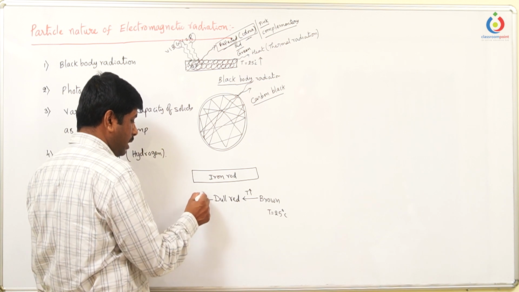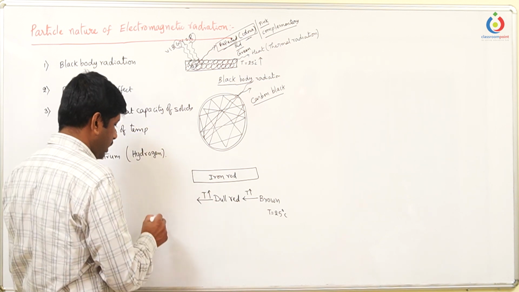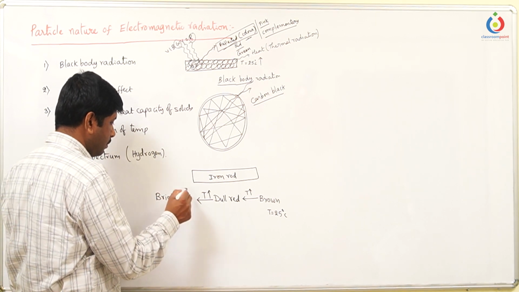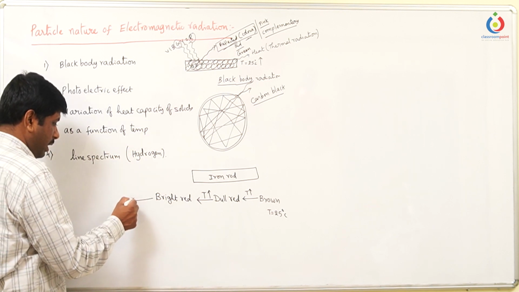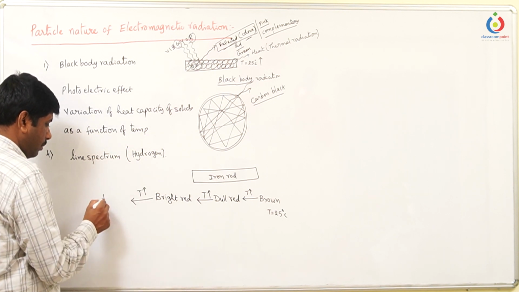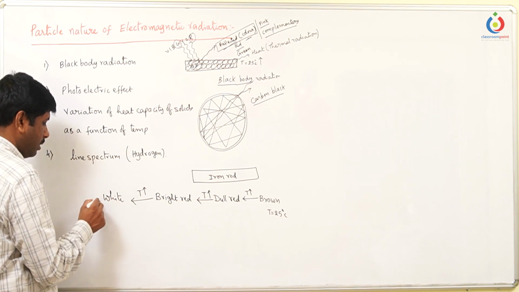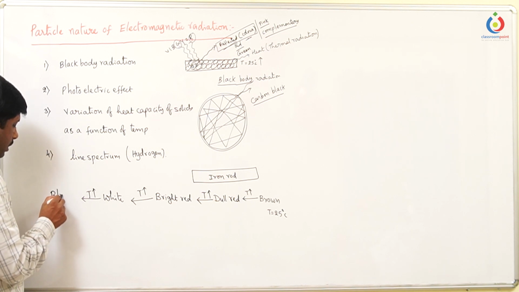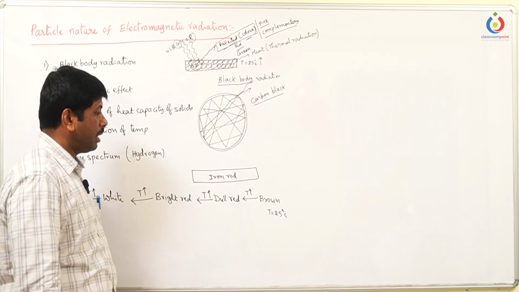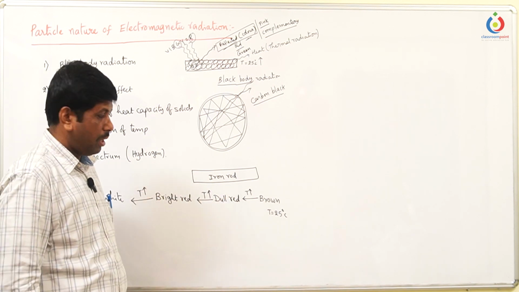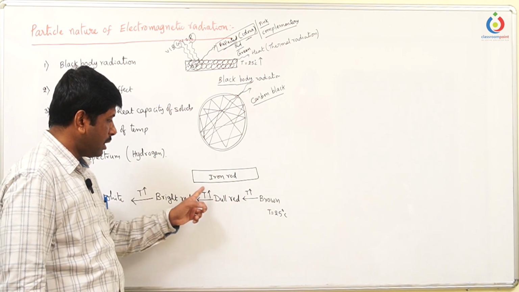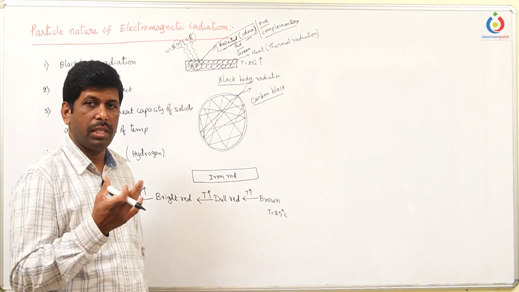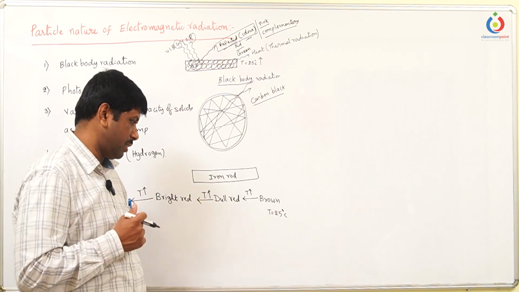Again, when temperature increases, it appears bright red. Again, when temperature increases, initially it appears white, and later, at the highest temperature, it almost appears blue. So when you observe, the color changes happen by increasing the temperature. When temperature increases, the brightness increases. When brightness increases, we can say the intensity also increases.